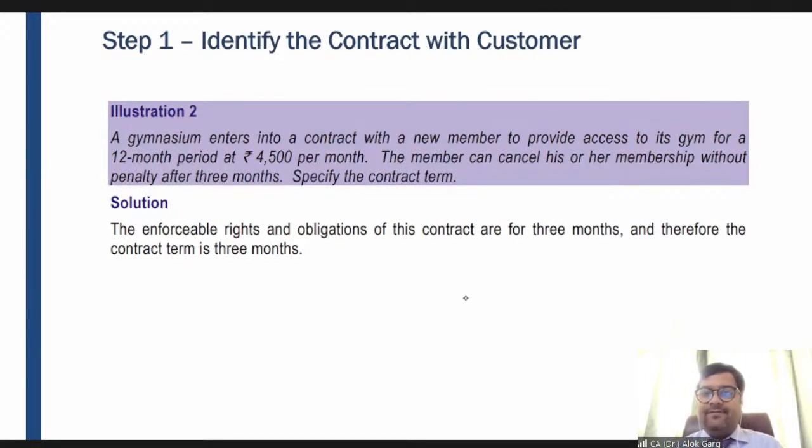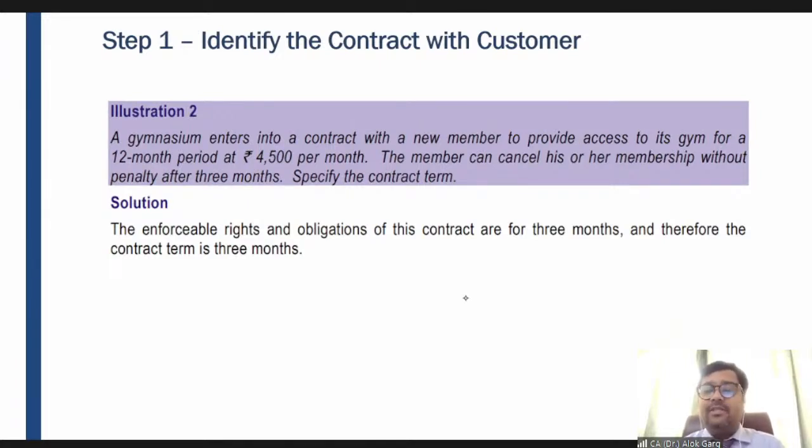So I have some questions, so I'll take those questions, then I'll move forward. Sairam is asking, sir, what is the treatment when the customer does not accept the goods or services because the customer is not satisfied? So Sairam, this I'll take when I teach you performance obligation, right?